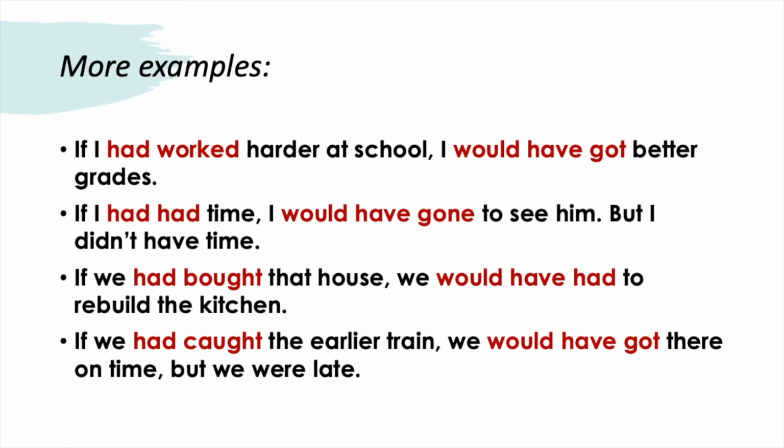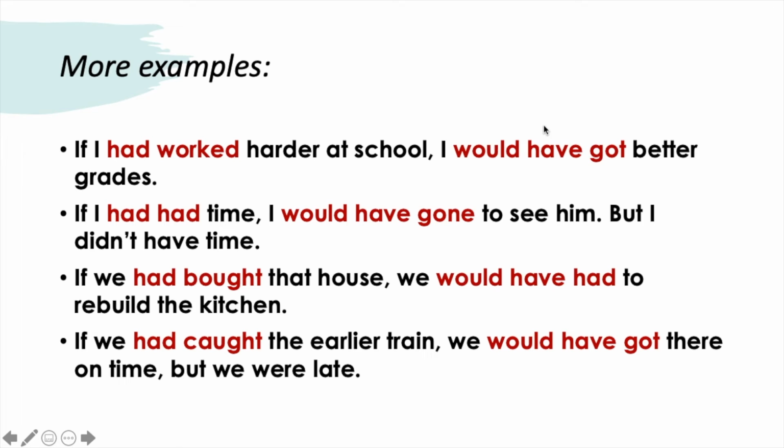More examples? What you can notice here is that we keep the same structure. In the if clause, we use the past perfect form, so the auxiliary had, which is unchanged, and the third form of the verb each time.